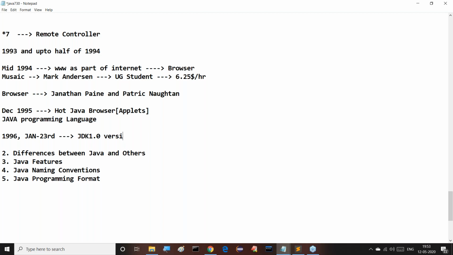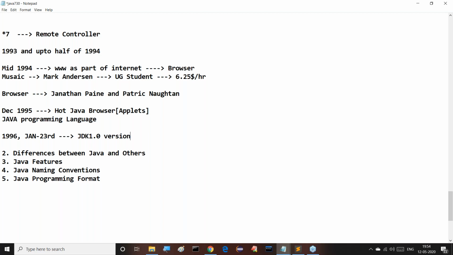After the first version was released in 1998, version 1.1 might have come in 1997 or 1998, and the 2.x version around 2000. From that point onwards, every 2, 3 or 4 years a newer version is released. It is going on continuously. As of now, what is the latest version of Java, guys?